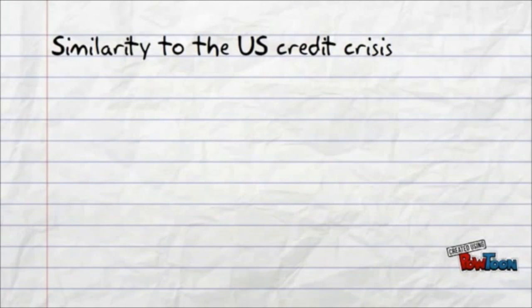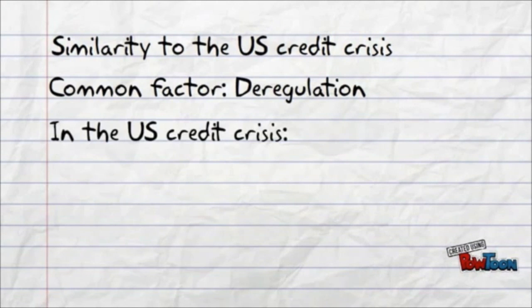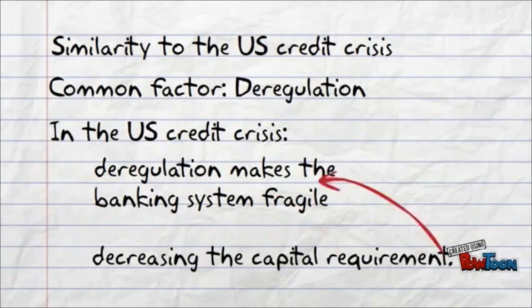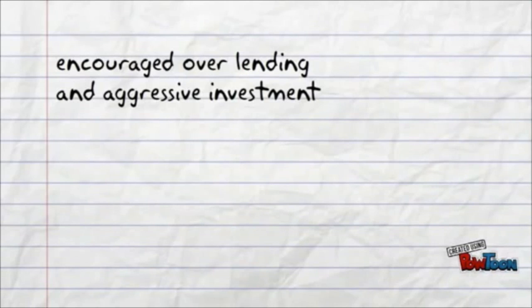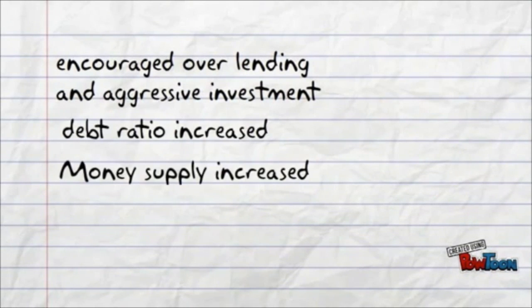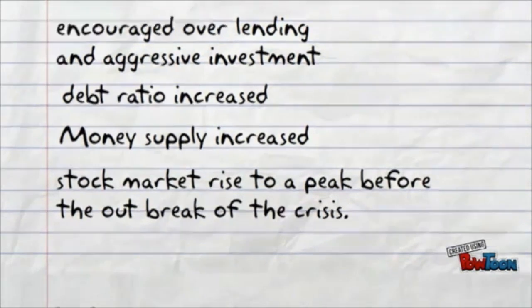Similarity to the U.S. credit crisis. In terms of the financial industry, deregulation is the common factor that contributed to both crises. In the U.S. credit crisis, deregulation made the banking system fragile by decreasing the capital requirement. It encouraged overlending and aggressive investment by banks. Debt ratio increased. Money supply increased, making the stock market rise to a peak before the outbreak of the crisis.